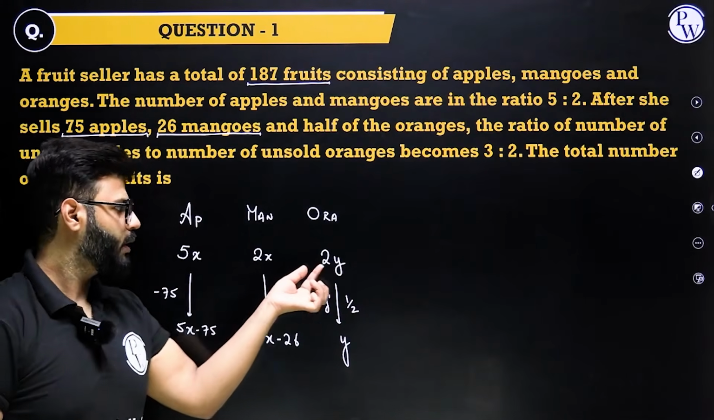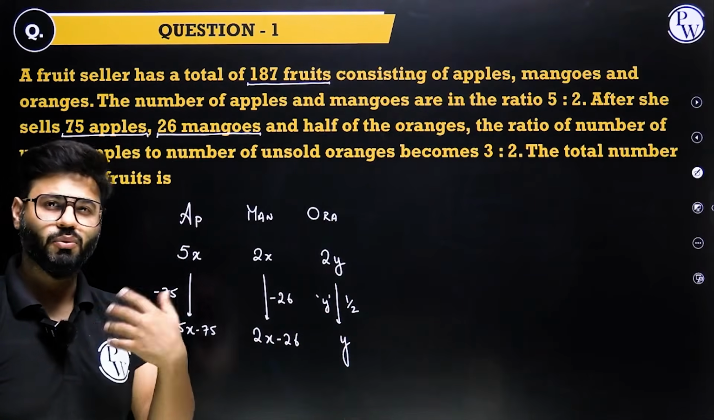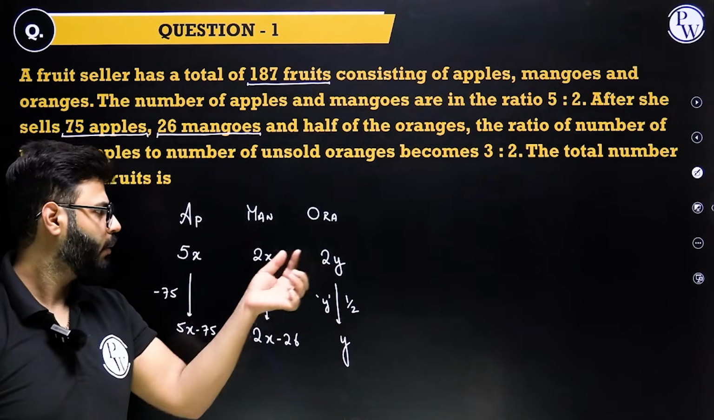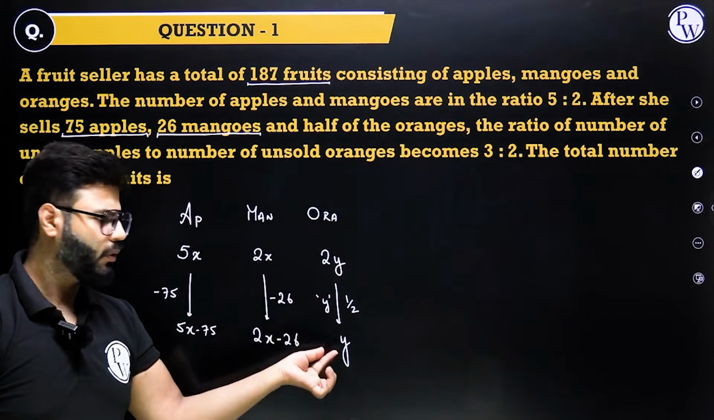If I had assumed this as y, then this would have to be assumed as y by 2, and that is a problem for me, introducing a fraction. Y not required, better to keep it 2y. So once half is sold, half of 2y, which is y, is sold, and you're left with y.